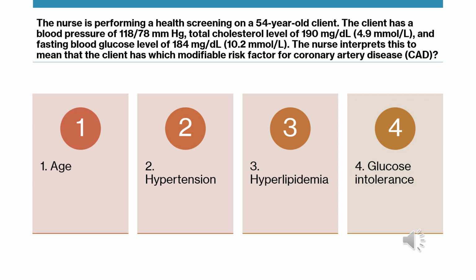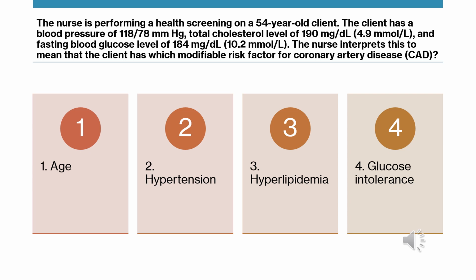So first of all, what can we eliminate here? The question asks us modifiable. So only things we can modify or change. We can't modify our age. So we know that that is not going to be an option because the question specifically asks for modifiable risk factors and we can't modify our age. Can we modify our blood pressure, our cholesterol, or our glucose levels? Yes, by some of the things that we do, we can modify those things.